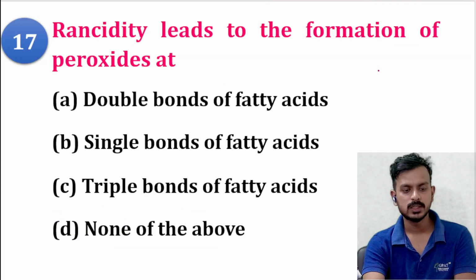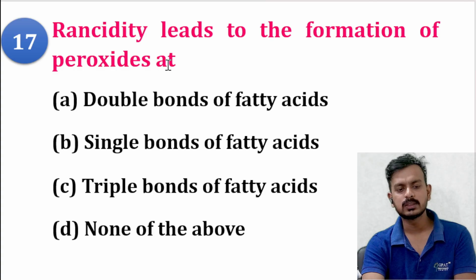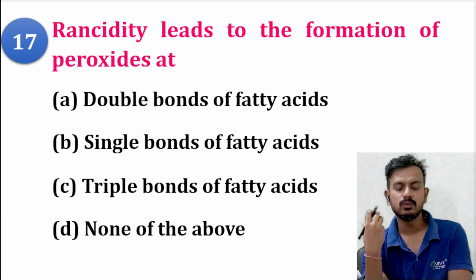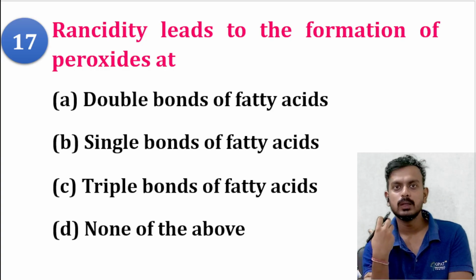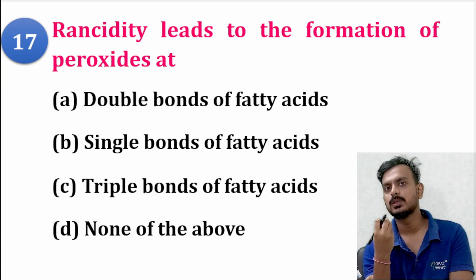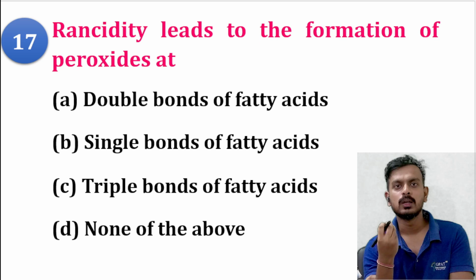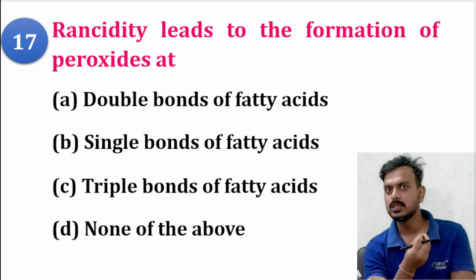Next question. Rancidity leads to the formation of peroxide at double bond of fatty acid, single bond of fatty acid, triple bond of fatty acid, or none of the above. Rancidity means when you expose fat or oils to open air, there will be development of a bad odor. This is due to deterioration of the fat and oil.